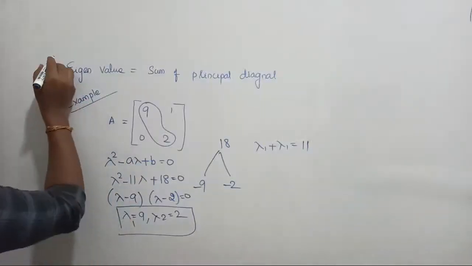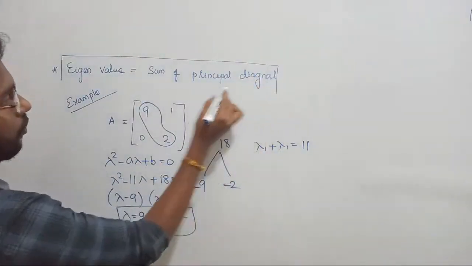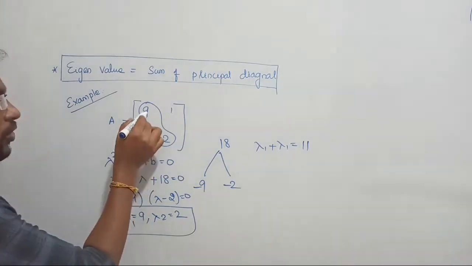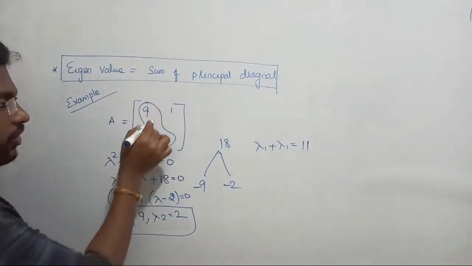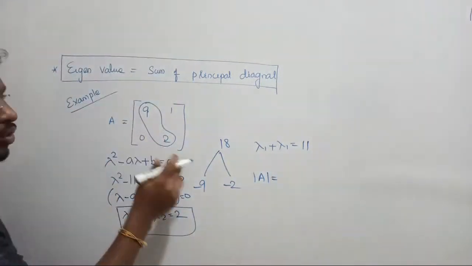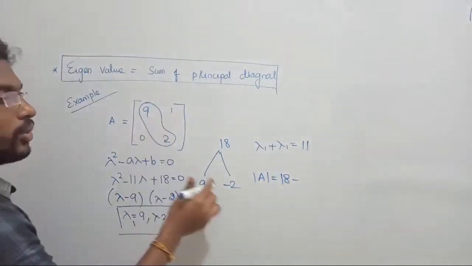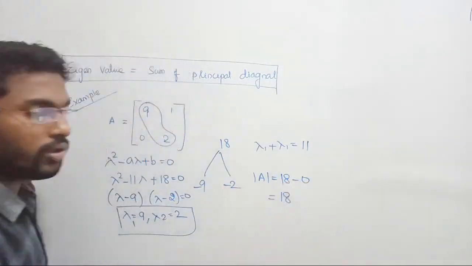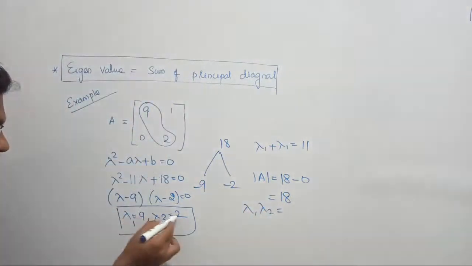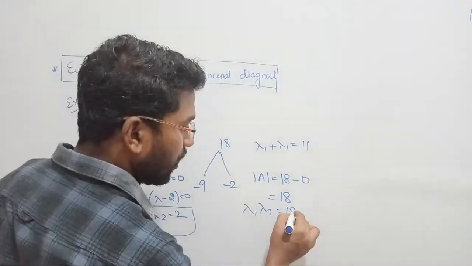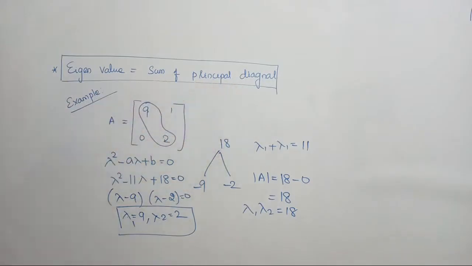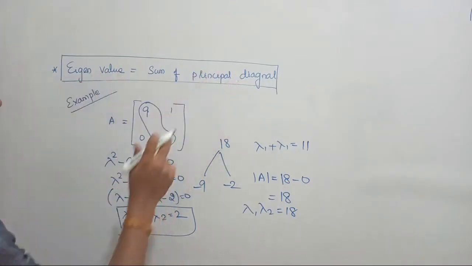So what is the conclusion? The eigenvalue sum of a system should be equal to the sum of the principal diagonal. Now I will do one more thing. Multiply these two. Find out the determinant of this matrix. The determinant should be equal to 9 into 2, 18, minus 0 into 1, 0, such that the determinant equals 18 only. Now find the product of lambda 1 and lambda 2. Multiply lambda 1 and lambda 2 and see how much you get, that is also equal to 18. What is the conclusion? The sum of eigenvalues is equal to the sum of the principal diagonal.